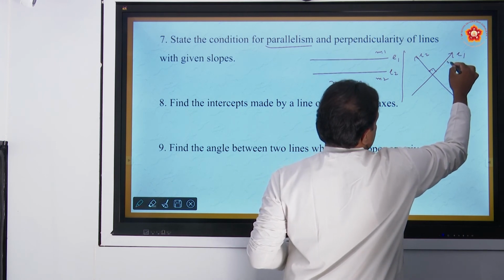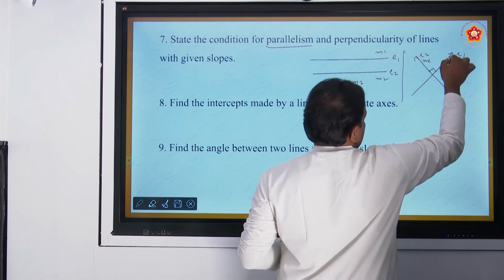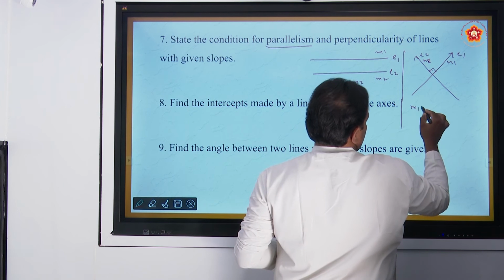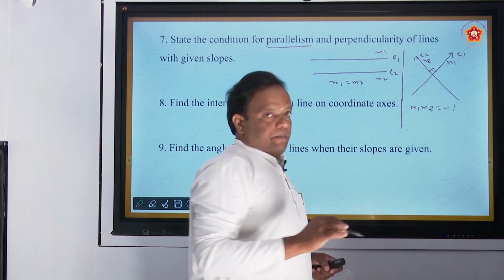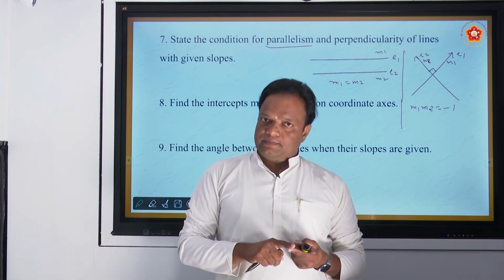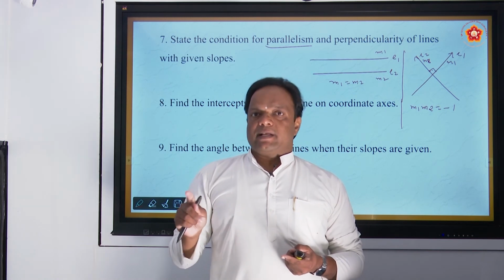Suppose L1 slope is M1, L2 slope is M2. If the lines are perpendicular, then the condition is M1 into M2 is equal to -1. Means if two lines are perpendicular to each other, then their product of slope is -1.